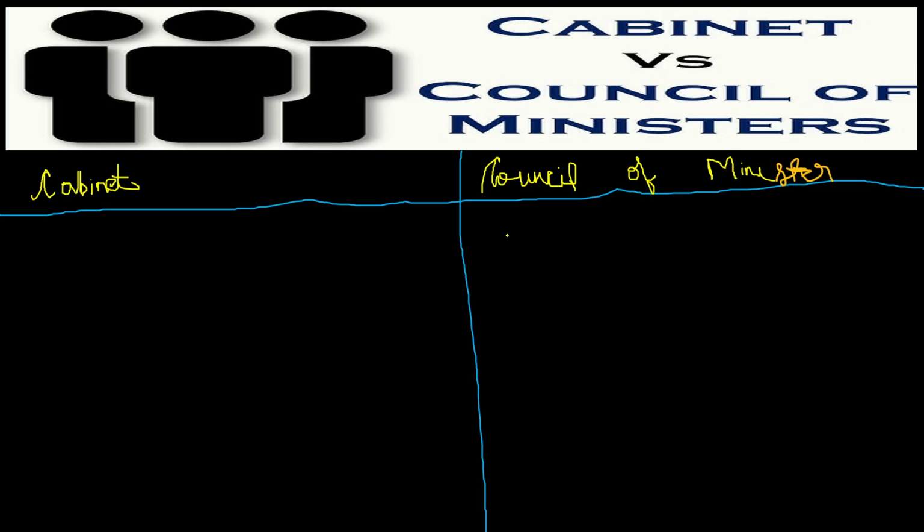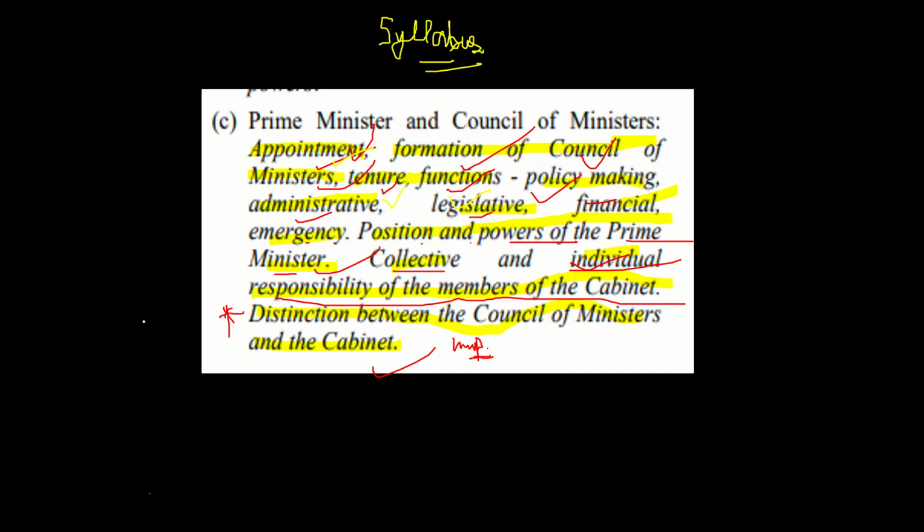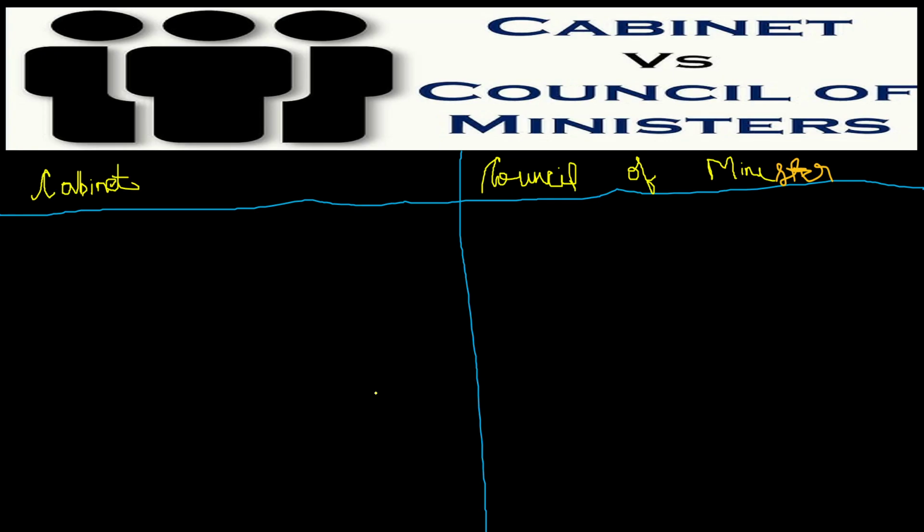Now, a very important point: you have to remember the distinction between the cabinet and the Council of Ministers. Position and powers of the Prime Minister I will discuss later, then legislative, financial, emergency, and then collective and individual responsibility. Wait, I will first discuss the difference between the cabinet and the Council of Ministers.